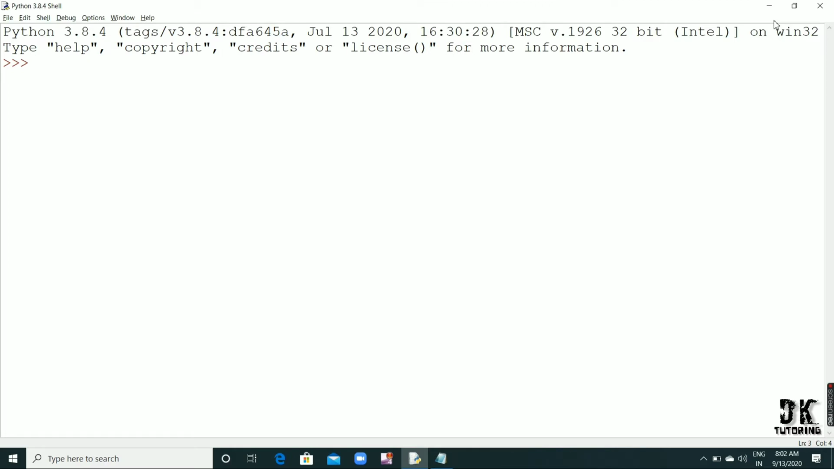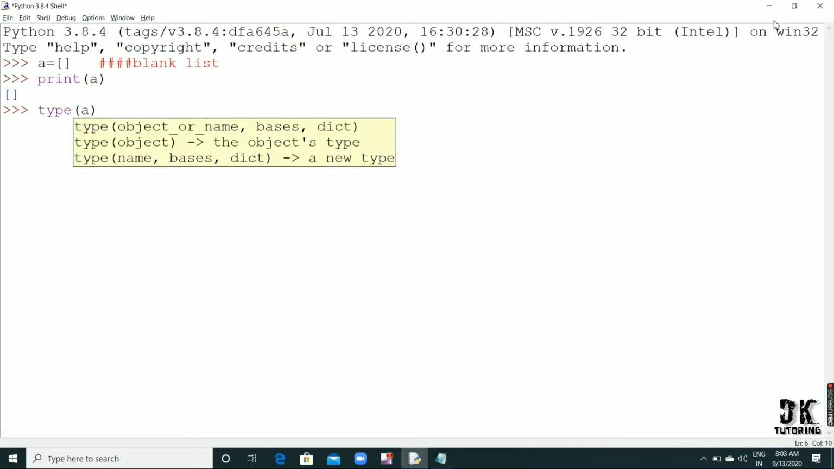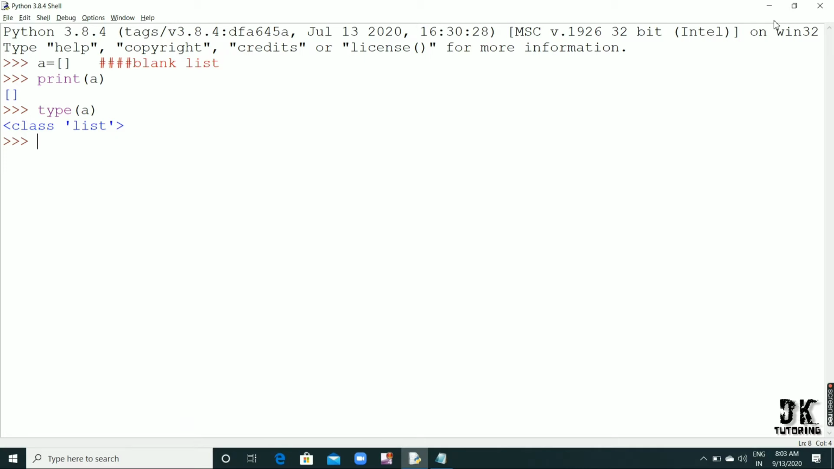So here, suppose I take a simple variable a is equal to, and if I write here simple square brackets, this is a blank list, and I write a comment here, blank list, for understanding purposes. Okay, so why is it a blank list? There is no data or element inside this list, that's why it's blank. Now if I print this, print a, see I am getting a blank list. Now we can check whether this is actually a list or not. So we can check this also: type of a. See, it is giving me that the class name is list. Okay, so this is how to declare a blank list.